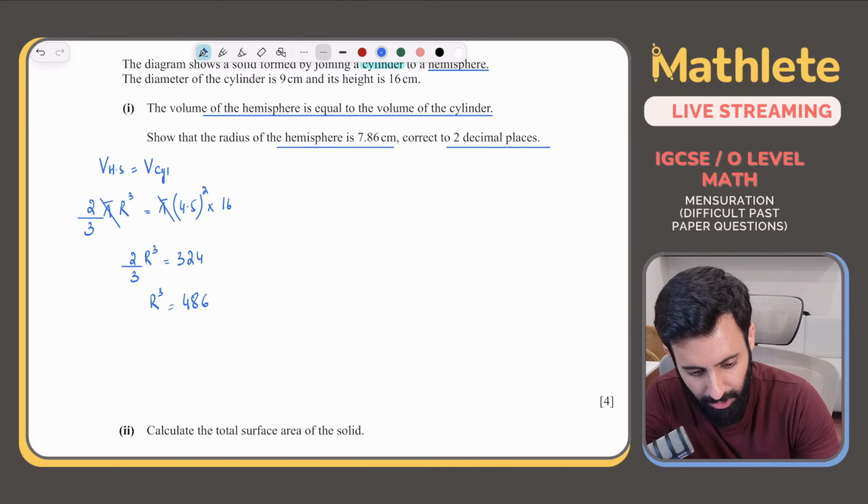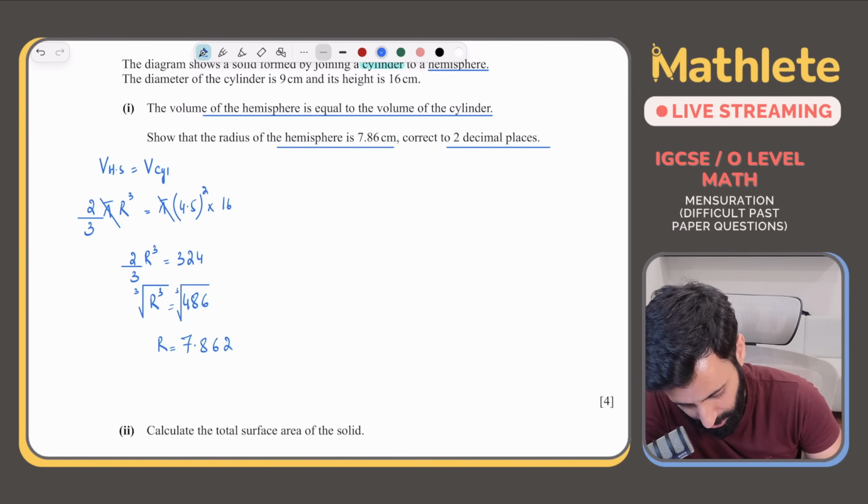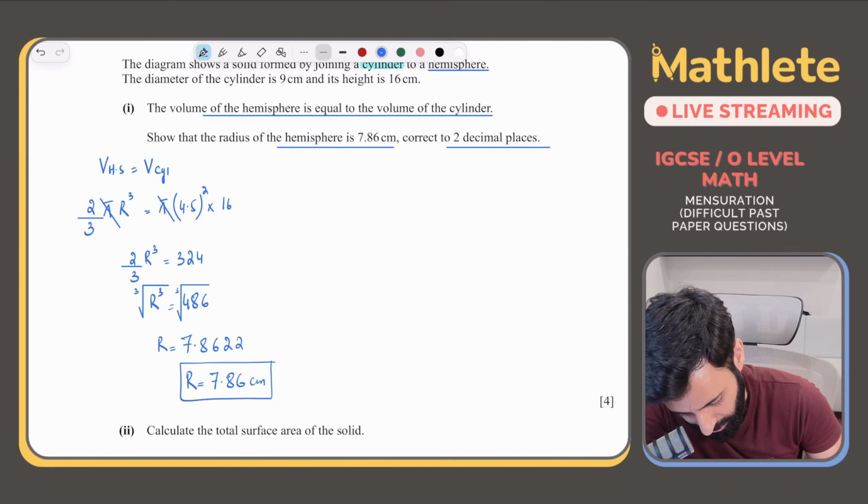Which means if I want the value of R, what will I do? I'll have to take the cube root on both sides because we want to get rid of the cube on R. If I take the cube root on both sides, R will be equal to 7.8622, which means correct to 2 decimal places, the radius of the hemisphere is 7.86 centimeter. That's it. And then for good measure, write hence shown.